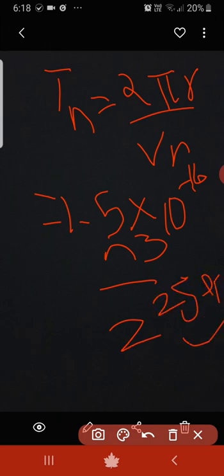Now, ionization potential, IP. For hydrogen atom, the ionization potential is E1 by n squared.